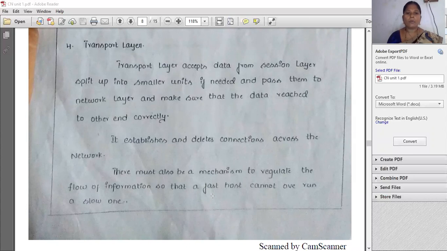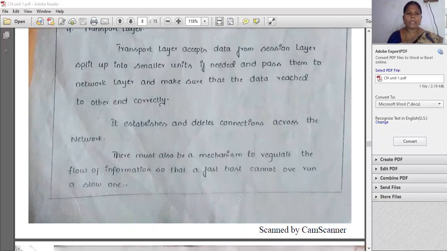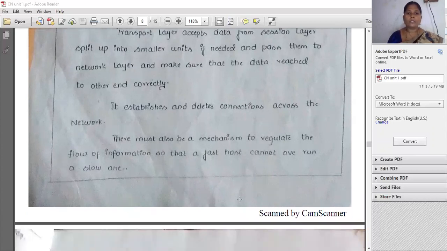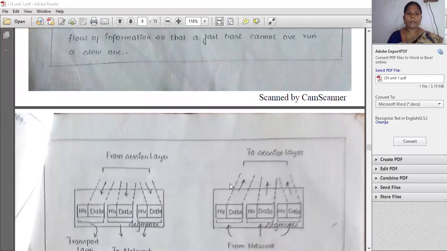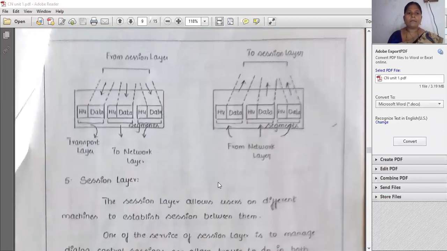There must also be a mechanism to regulate the flow of information so that a fast host cannot overrun a slow one. So see here in the diagram. From the network layer, whatever data we got in the form of packets, in the transport layer again it will be converted into small packets.